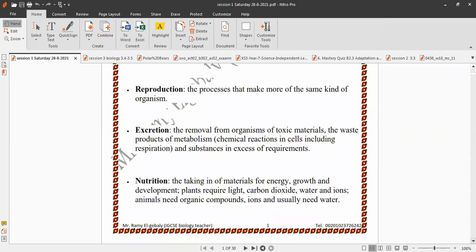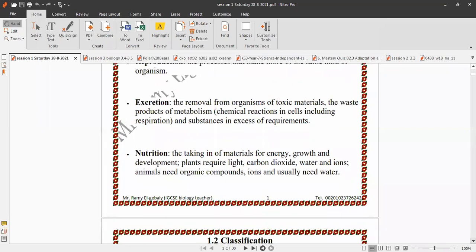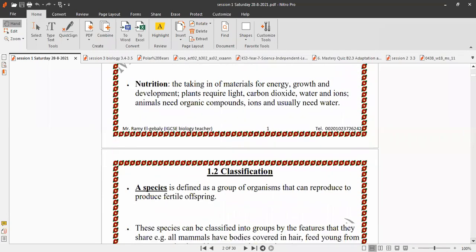Excretion, removal of toxic substances, toxic materials, or waste products of metabolism, the chemical reactions that take place inside cells, and substances in excess of requirements. Nutrition, the taking in of materials for energy, growth, and development. Plants require light, carbon dioxide, water, and ions for photosynthesis. Animals need organic compounds, ions, and water.